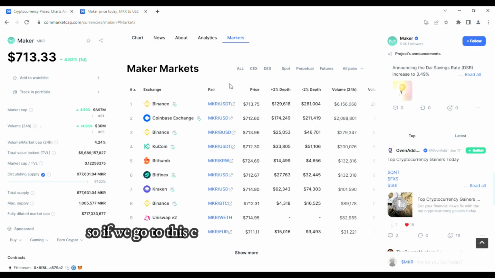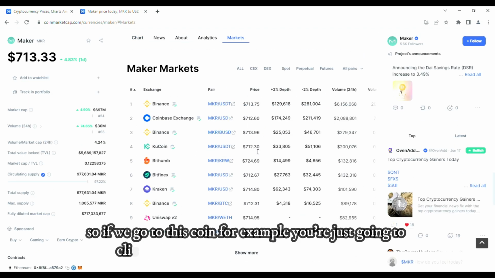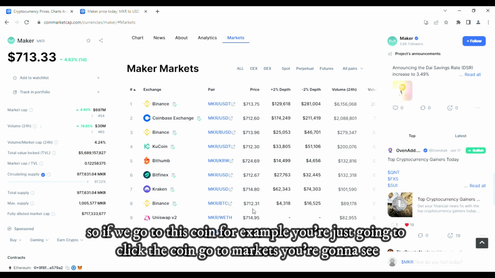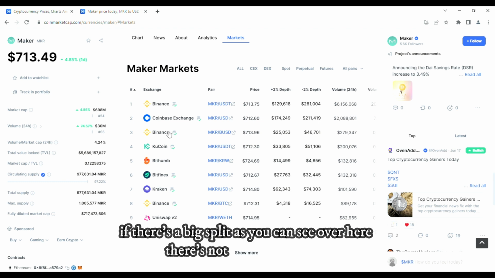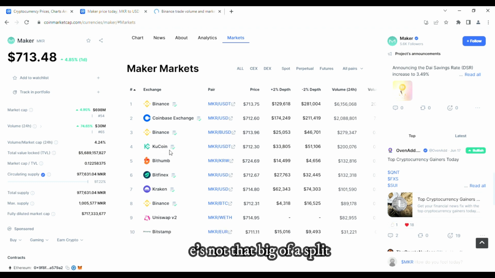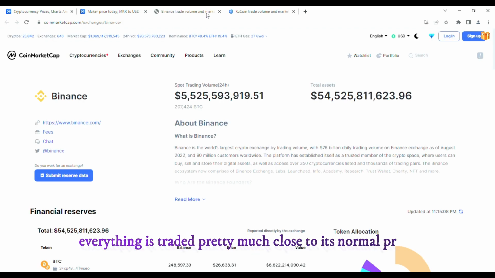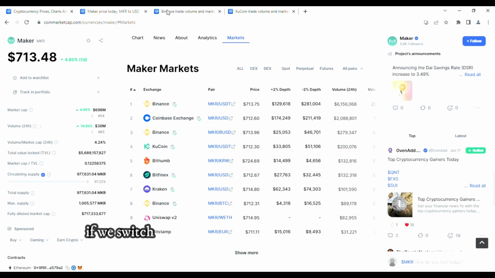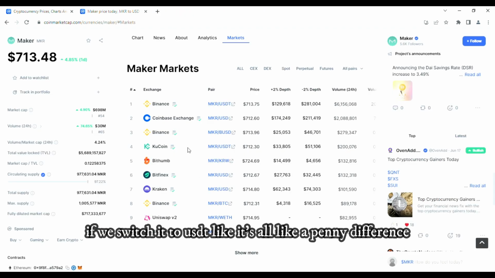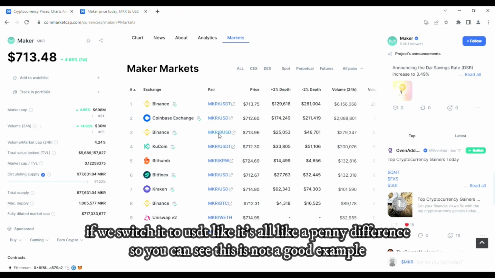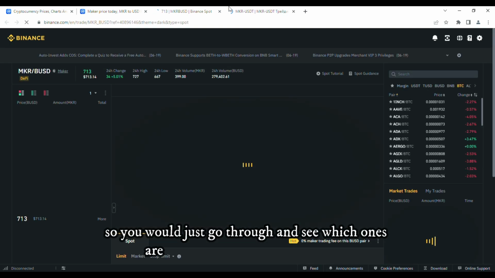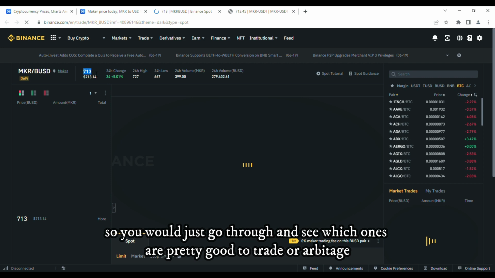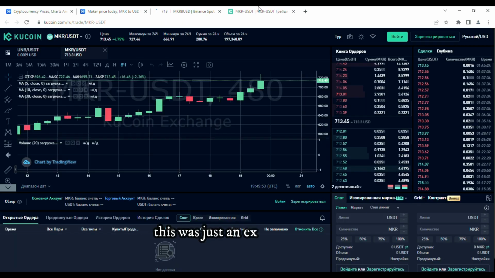So if you go to this coin, for example, you just click the coin, go to markets, and you're going to see if there is a big split. As you can see over here, there is not that big of a split. Everything is traded pretty much close to its normal price. If you switch to USDT, it's all penny differences, so you can see it's not a good example. So you would just go through and see which ones are pretty good to trade or arbitrage. This was just an example.